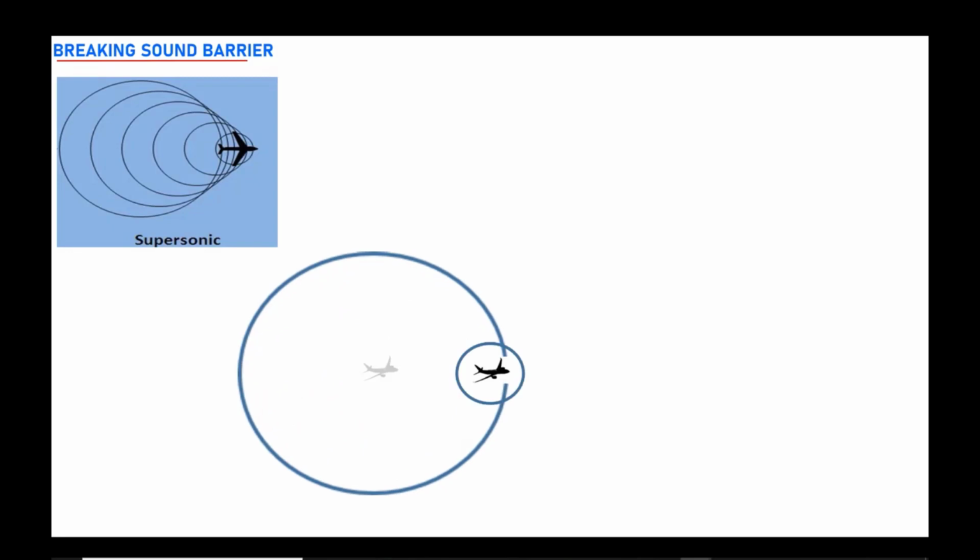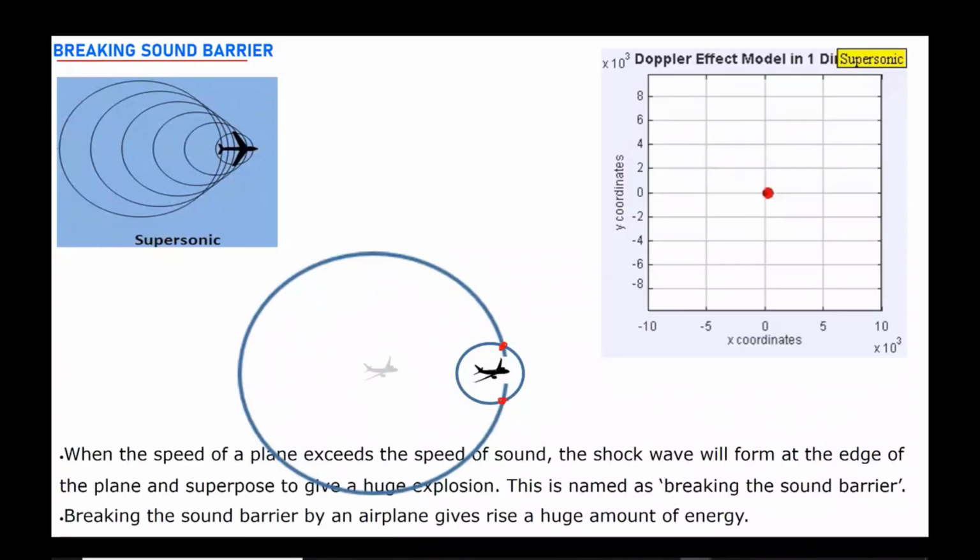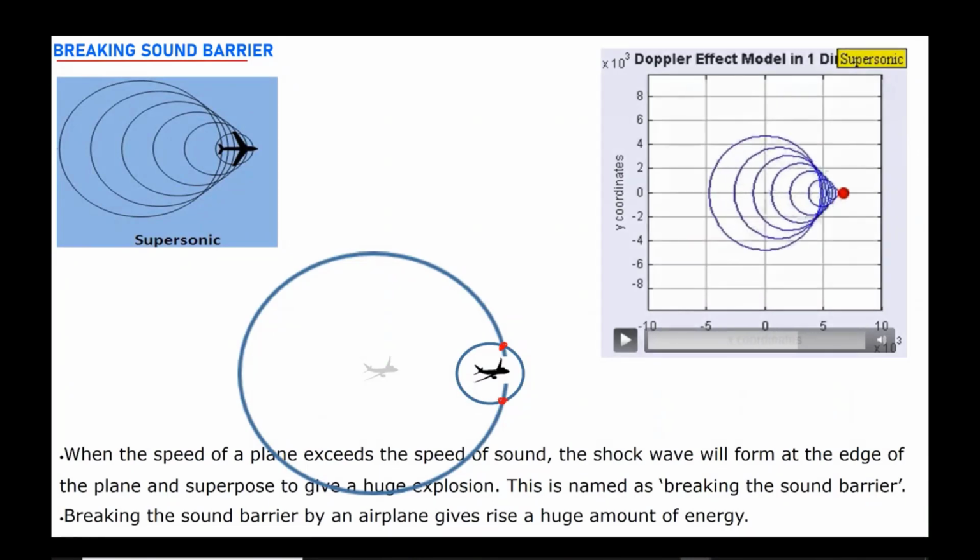This time, the compressions will also interfere at some points, but not only at one point at the edge. One point is here, another point is right here. So at the edge of the airplane, they will interfere. They will form a shock wave. The simulation is showing it like this. Follow here in this simulation, and it's now moving at a speed greater than the speed of sound. As you see, at this line, all these waves interfere constructively and form a shock wave.